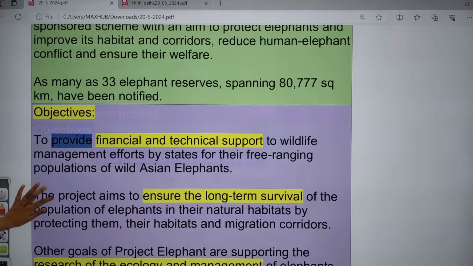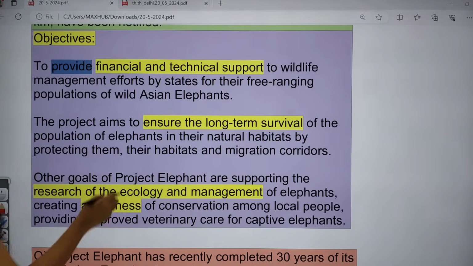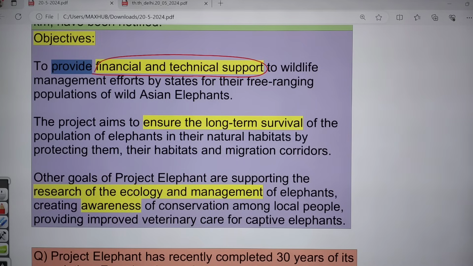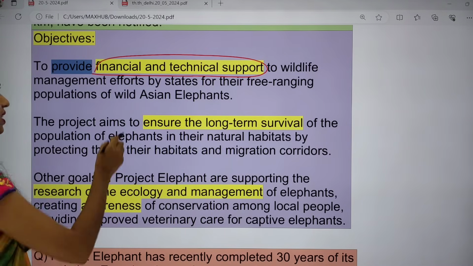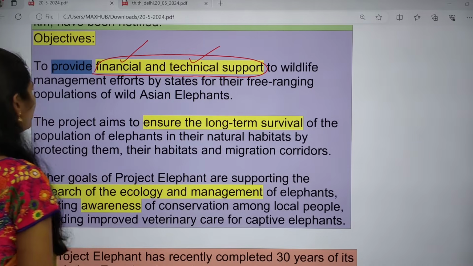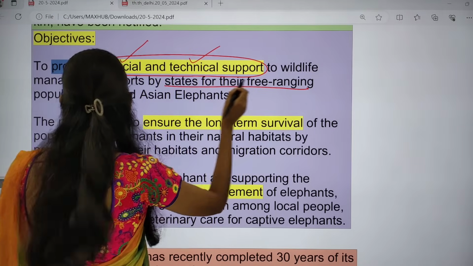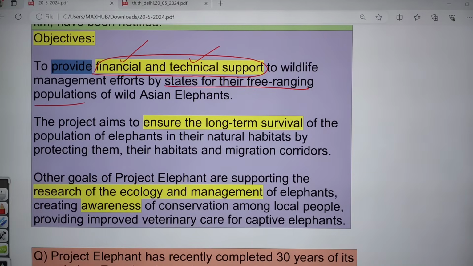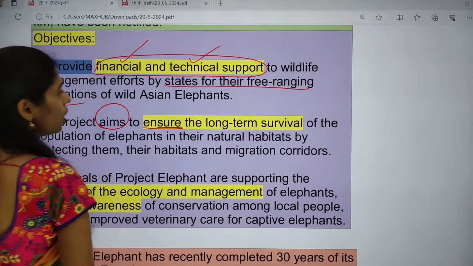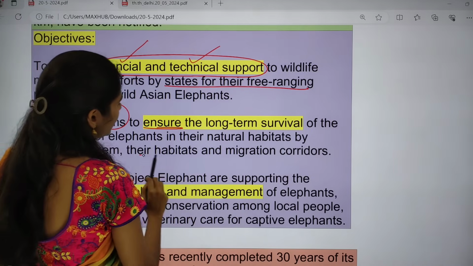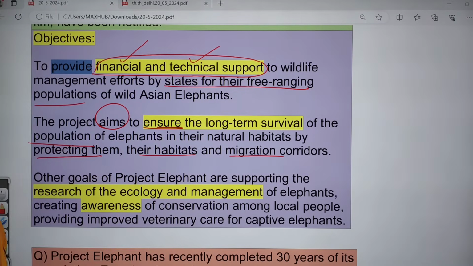So what are the objectives? The first one is to provide financial and technical support to wildlife management. For wildlife management, we are going to provide financial and technical support to states for their free-ranging populations of wild Asian elephants. This project aims to ensure the long-term survival of the population of elephants in their natural habitats by protecting them, their habitats and migration corridors.